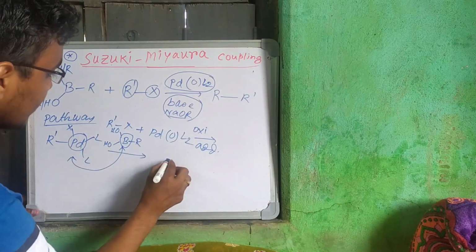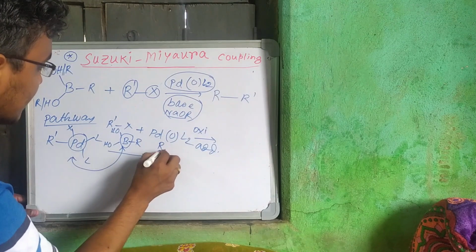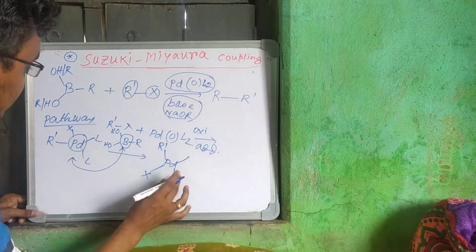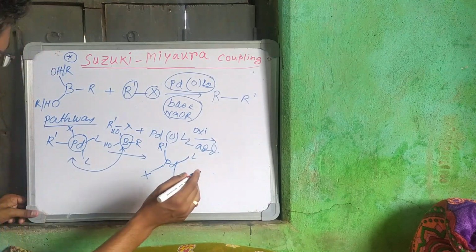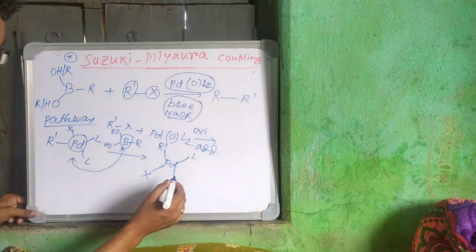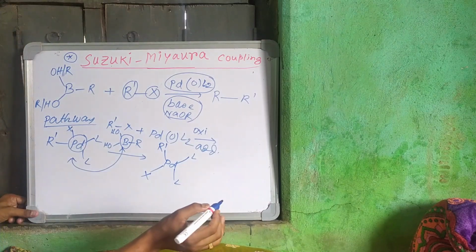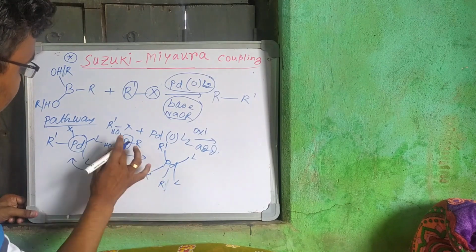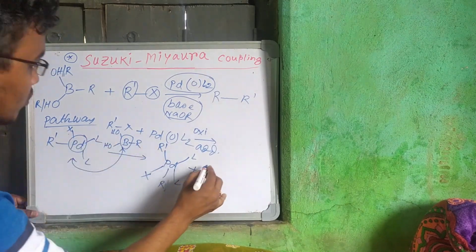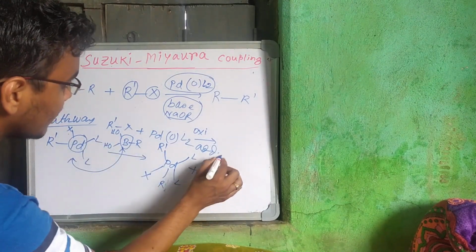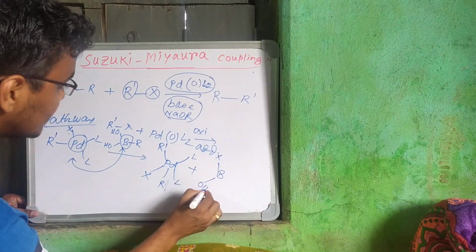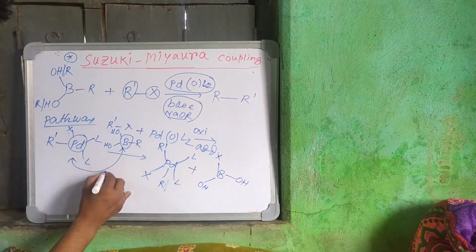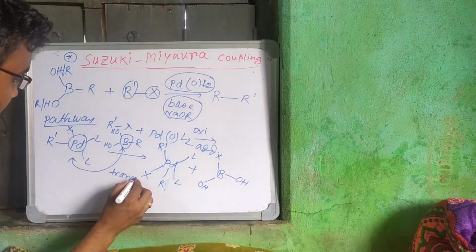Exchange of ligand means palladium, R, X is like that, and here L and L, and R will come here, and X will go to boron, giving boron X, OH and OH. Okay, transmetallation.